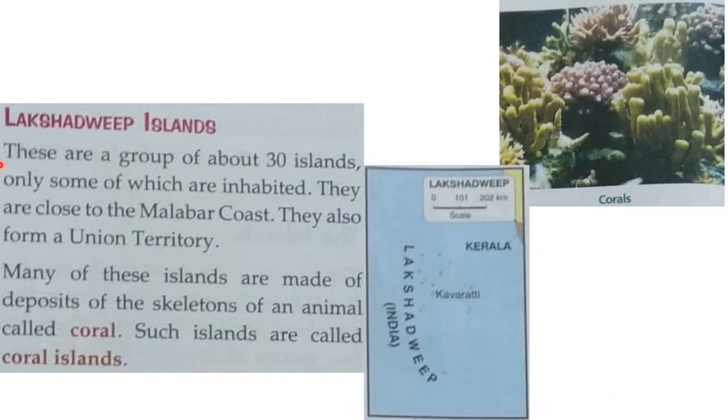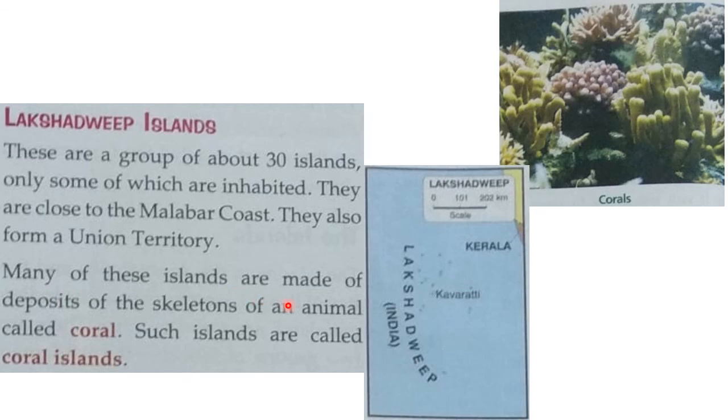Lakshadweep Islands. These are a group of about 30 islands, only some of which are inhabited, meaning people live on very few islands. Most islands are without human beings. They are close to the Malabar coast, near Kerala. They also form a union territory.